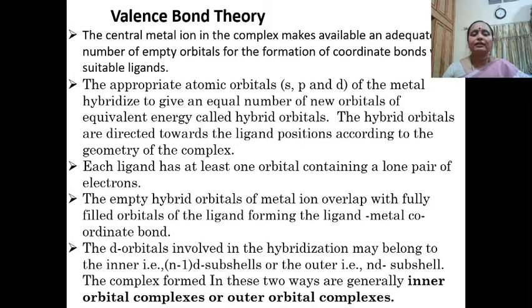If the d orbitals involved in the hybridization are (n-1)d orbitals, it is called an inner orbital complex, and if the d orbitals involved are nd orbitals, it is an outer orbital complex.